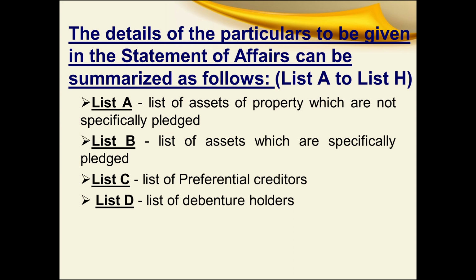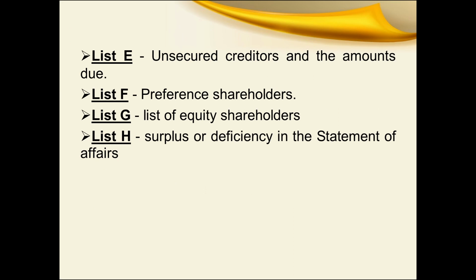Then next comes list D. List D is a list of debenture holders and their names, and how much they hold under their floating charges. Then the next list is list E. List E is a list of unsecured creditors and the amount dues. Then next comes list F. List F contains the names of preference shareholders and the number of preference shares held. Then next comes list G. It is a list of equity shareholders together with the amount of shares held.